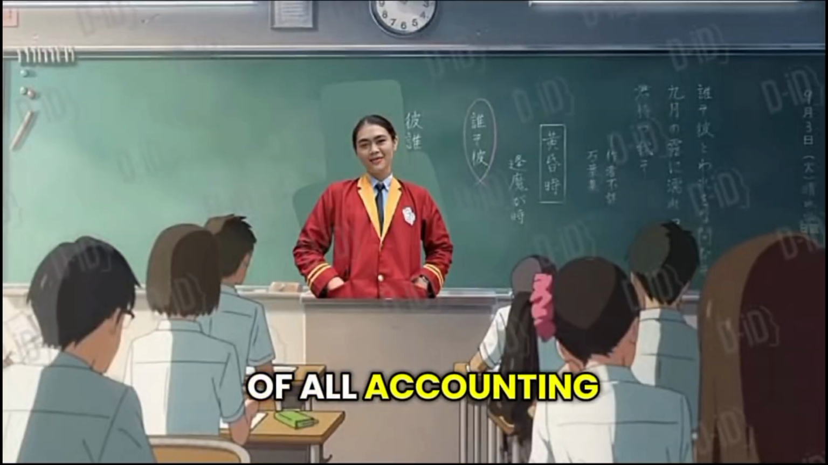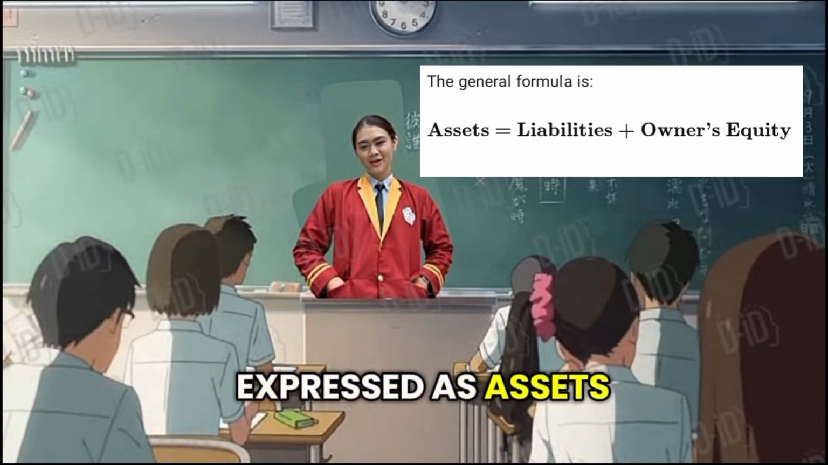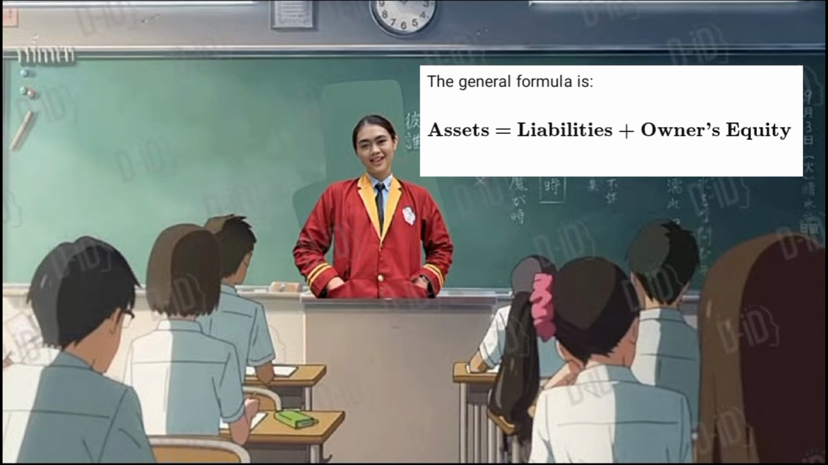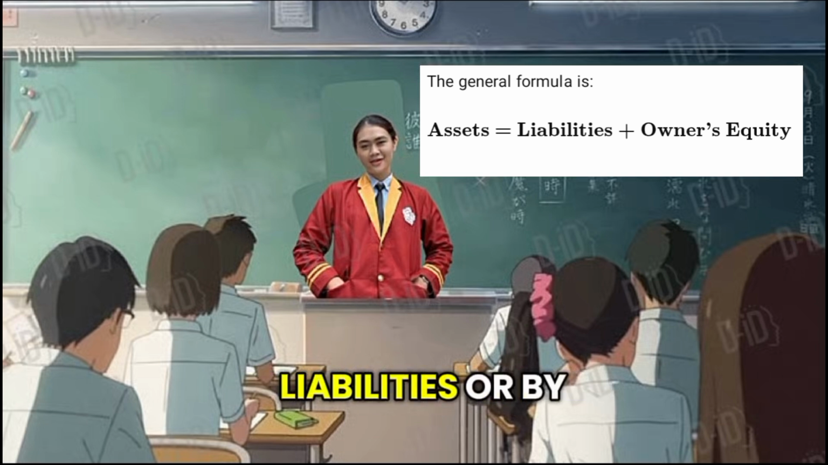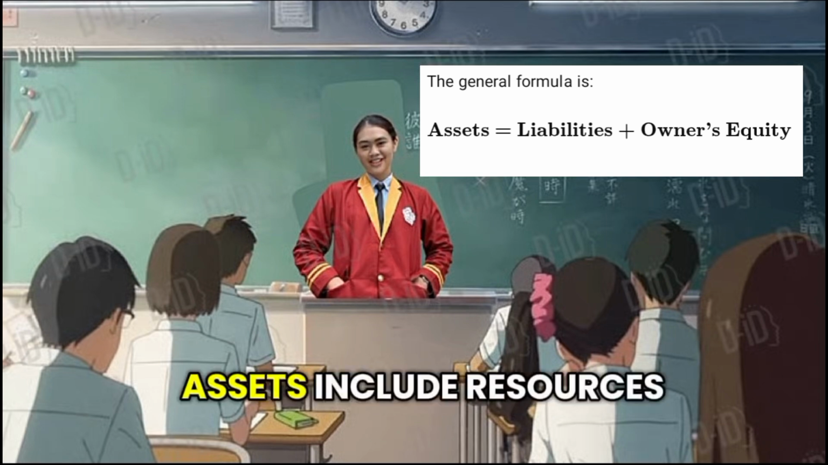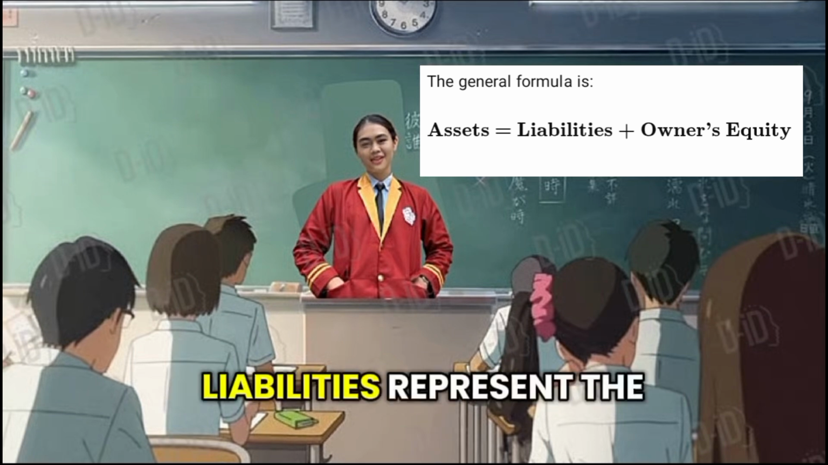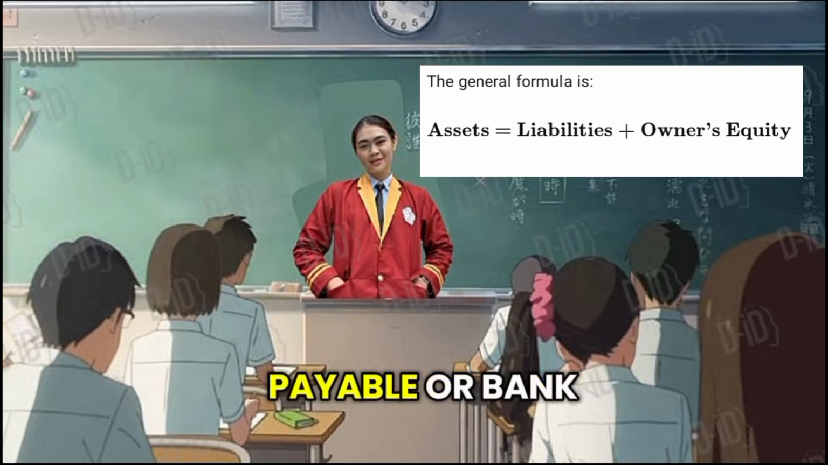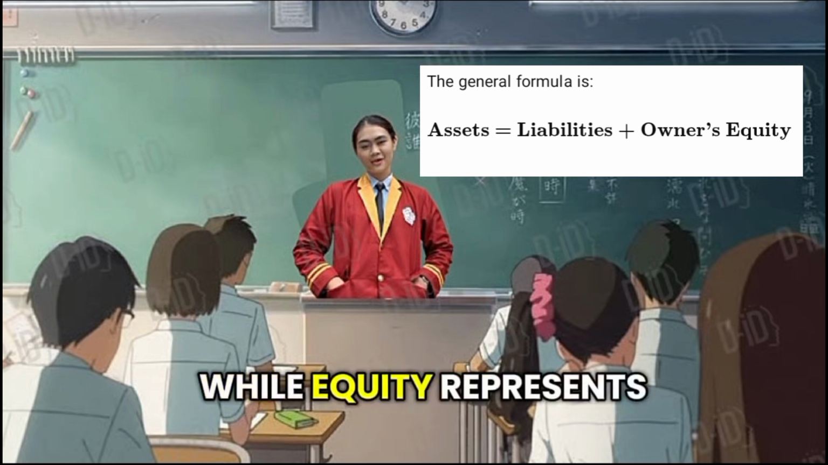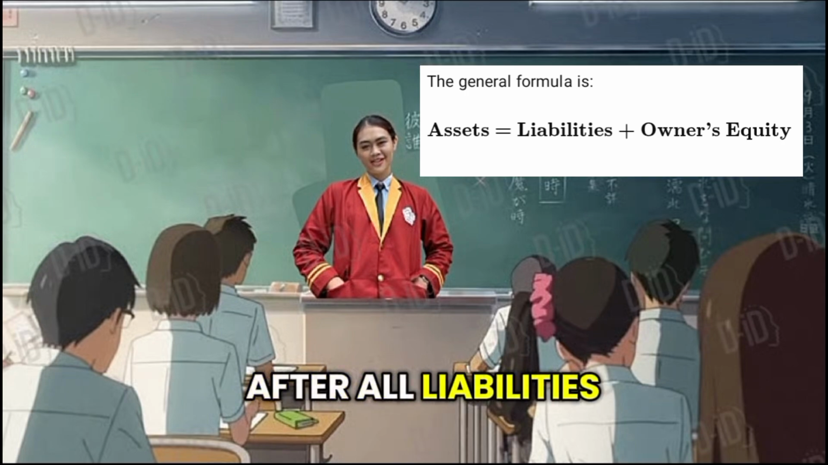At the core of all accounting activities lies the basic accounting equation, expressed as assets equals liabilities plus equity. This equation shows that the resources owned by a company, assets, are financed either by creditors, liabilities, or by the owner's equity. Assets include resources such as cash, receivables, and equipment. Liabilities represent the company's obligations to external parties, such as accounts payable or bank loans, while equity represents the owner's residual interest in the company's assets after all liabilities are settled.